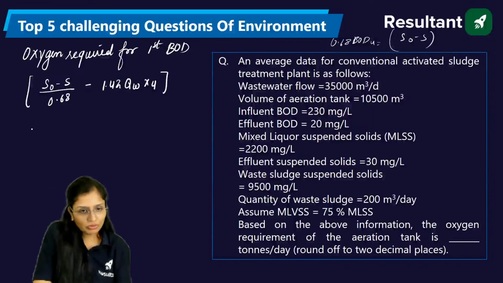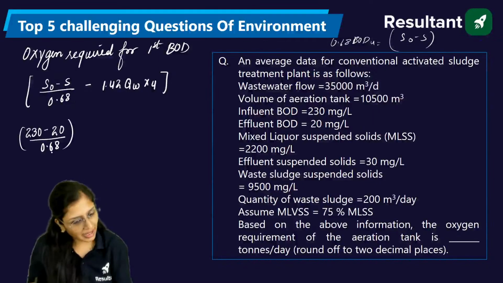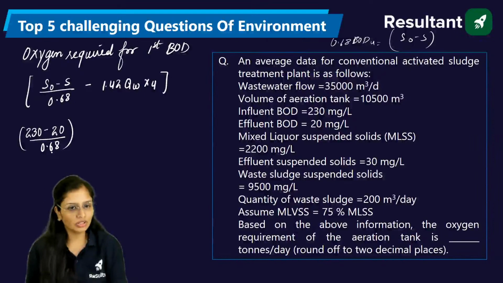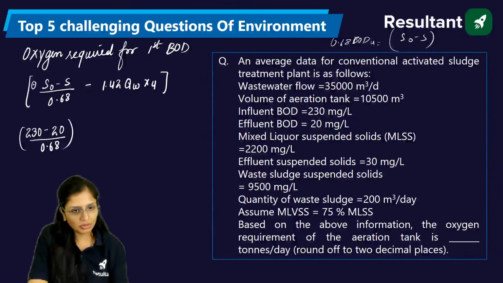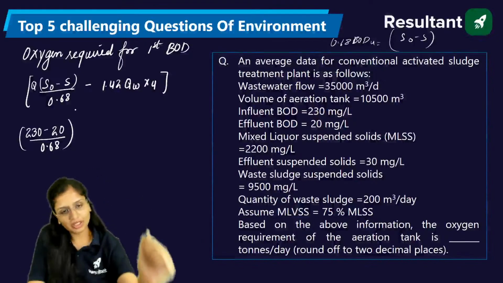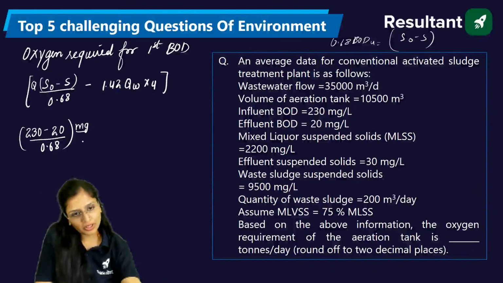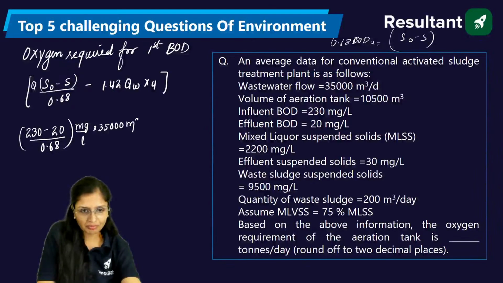Everything is given to you. The BOD which is entering is 230. The one which is going is 210, divided by 0.68. This is in mg per liter. Now this is for the total discharge, so Q also has to be multiplied. This is for 35,000 meter cube per day.